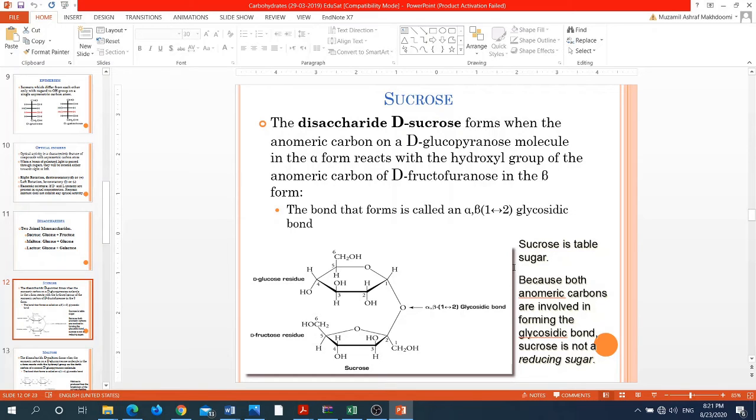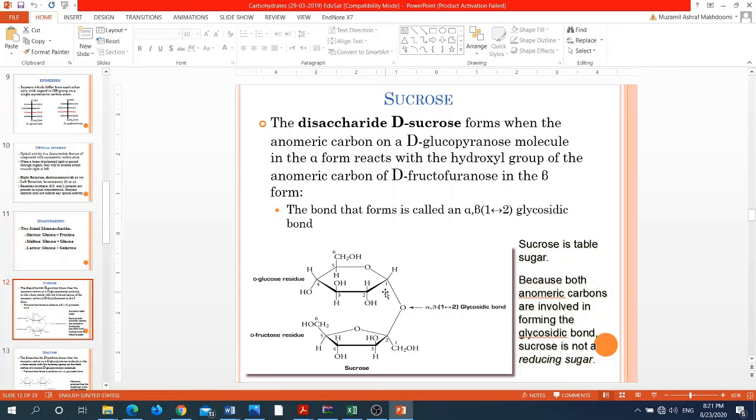Remember, students, that the bond that joins these two monosaccharide units together is referred to as the glycosidic bond. Here in this case, that is sucrose, the bond is formed between the carbon number 1 of the glucose and the carbon number 2 of the fructose molecule.